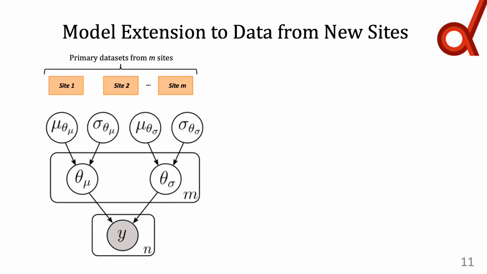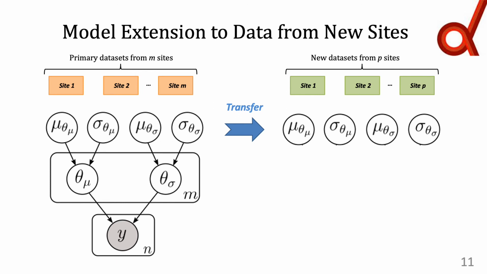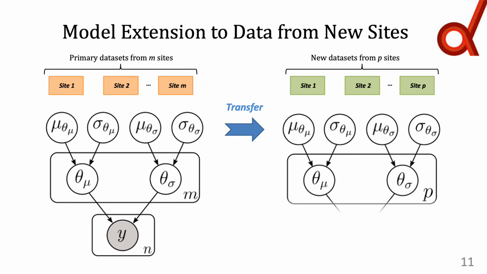The second appealing advantage of HBR is the transferability of its hyperparameters. Assume we have learned an HBR model on a primary set of sites. Now, we want to extend the existing model to data coming from new sites, but we do not have access to the primary datasets. In this setting, we can use the posterior distributions of hyperparameters as informative hyperpriors for the secondary model. Such informative hyperpriors enable us to incorporate pre-existing evidence when re-inferring the model on new data. Then, the parameters of the new model can be inferred from data from new sites. This feature completes the life cycle of the model as it provides the possibility of model recalibration, without the need to have access to the primary set of data.